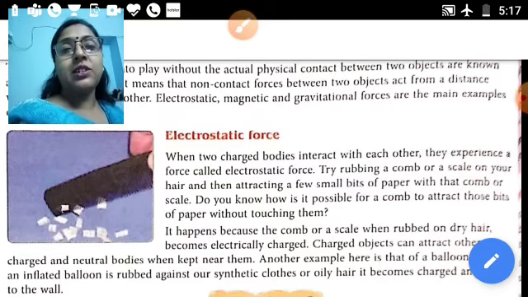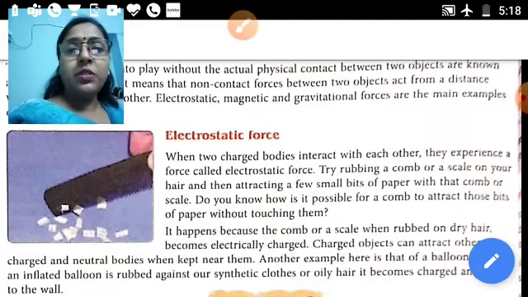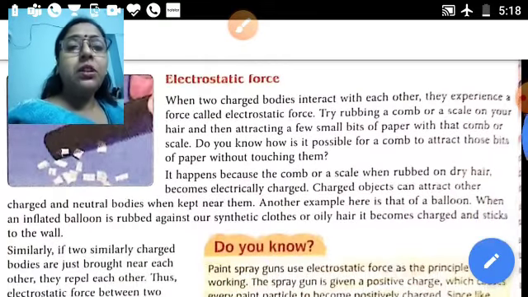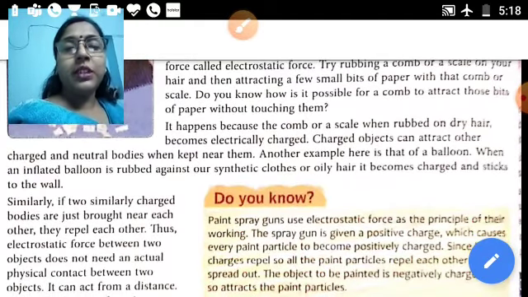So the force of attraction and the force of repulsion are created due to the electrostatic force. Electrostatic force is a force exerted between two charged bodies, or between a charged and an uncharged body. It happens because a comb or scale rubbed on dry hair becomes electrically charged. Charged objects can attract neutral bodies. Another example is that when we rub a balloon, it becomes charged and sticks to the wall.